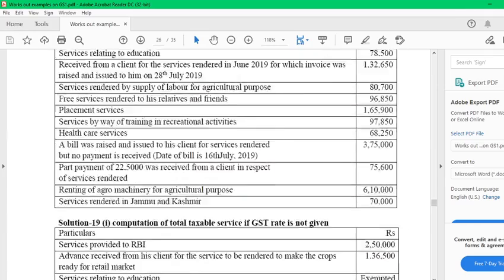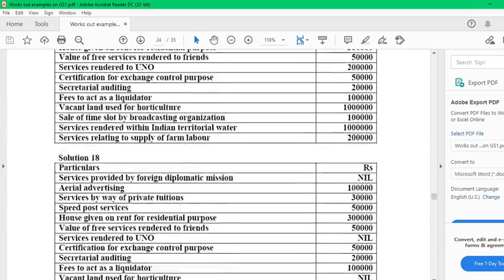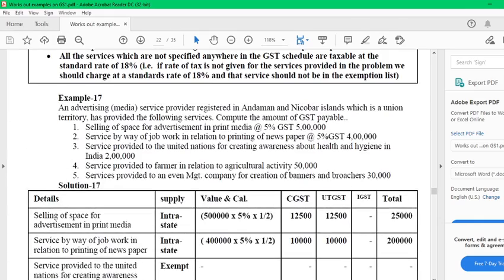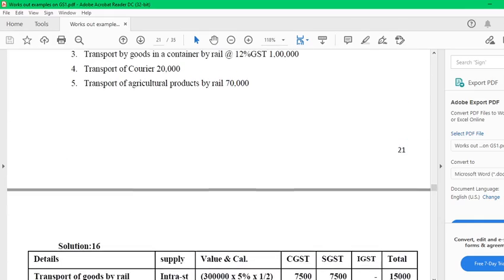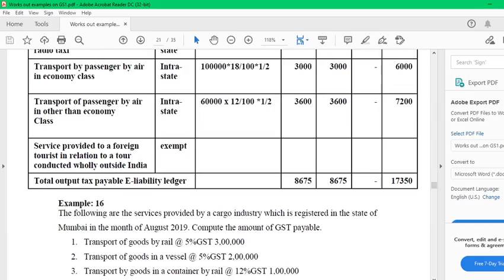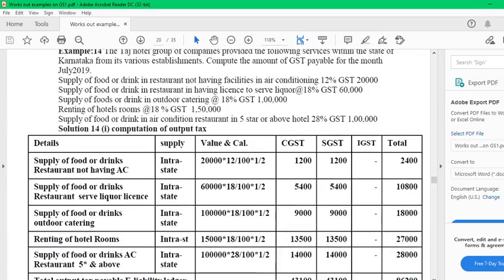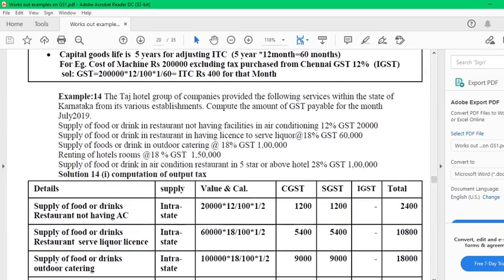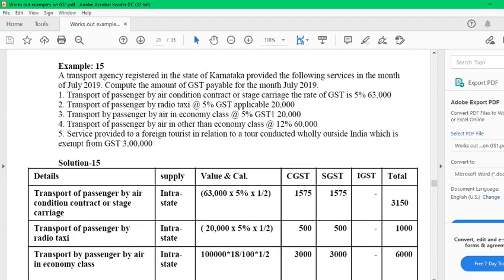Let's begin with problem number 15, relating to transport. A transport agency registered in the state of Karnataka provided the following services in the month of July. Compute the amount of GST payable for the month of July.